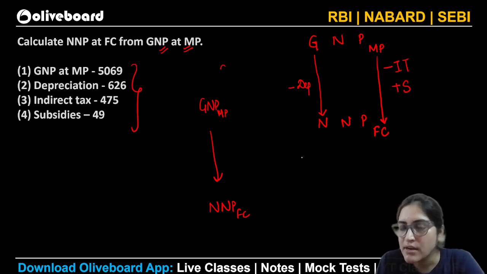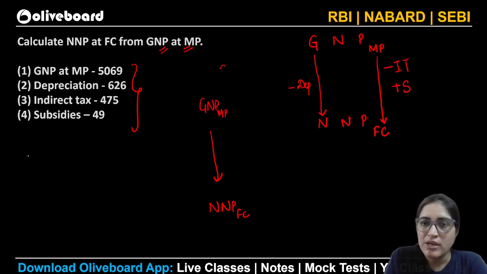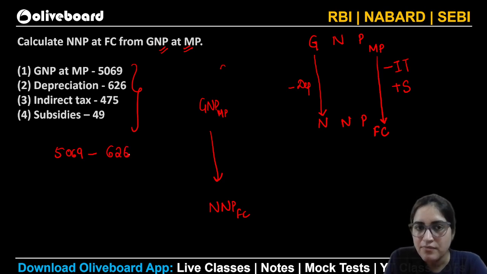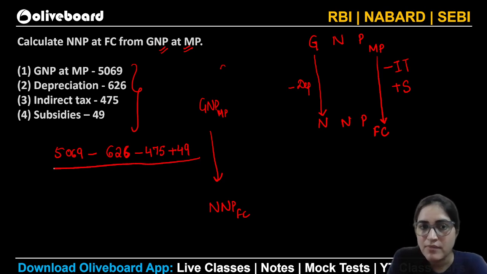That's what we have studied. So first of all, from this value 5069, I will be subtracting depreciation 626. I will be subtracting the net indirect taxes 475. I will be adding the subsidies, that is 49.